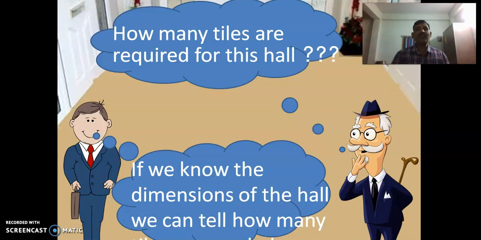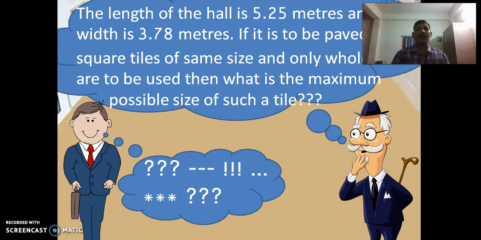Now, one father is asking his son, how many tiles are needed for this hall? The son said, okay, if we know the dimensions of the hall, easily we can tell how many tiles are needed. Then his father said, okay, the length of the hall is 5.25 meters and the width is 3.78 meters. It is to be paved with square tiles of the same size, and moreover only whole tiles are to be used. Then what is the maximum possible size of such a tile? The son was astonished, not knowing what to do. Now how can we solve such a problem?